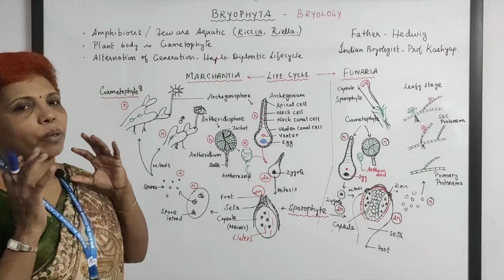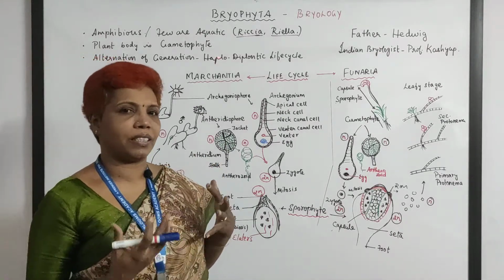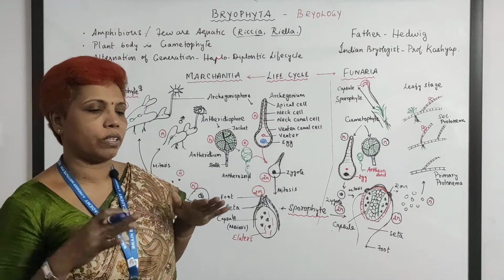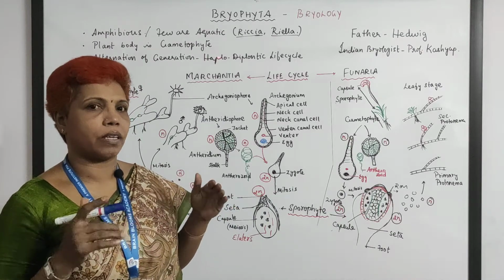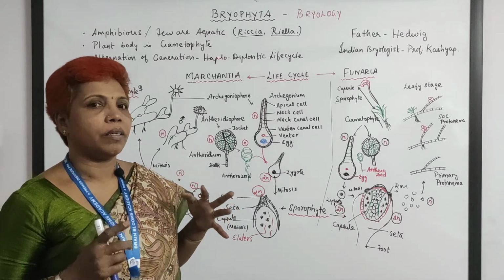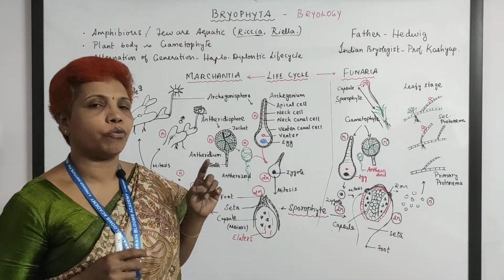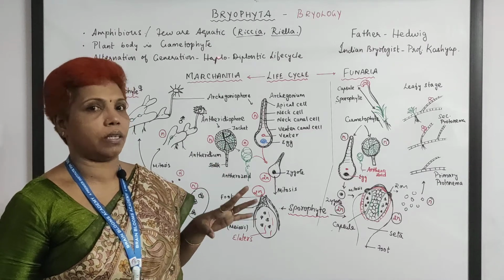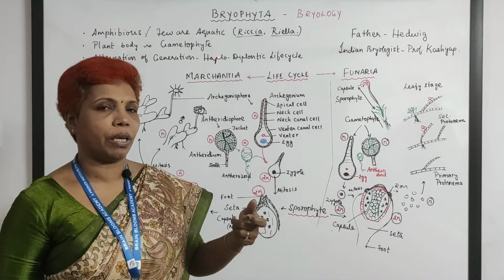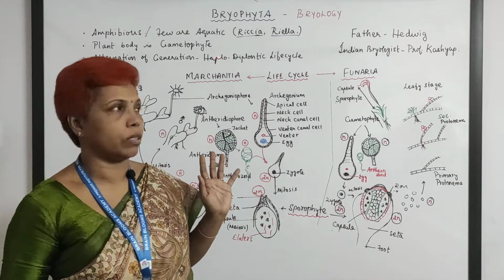And when you talk about bryophytes, the most fascinating thing is that they are amphibious. They live on the sides of river banks and streamsides, and they need a very chilly climate. But they need water for fertilization. It is compulsory. That is, the male gamete will move to the female gamete only with the help of water.